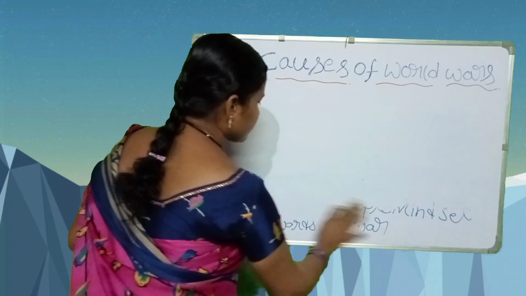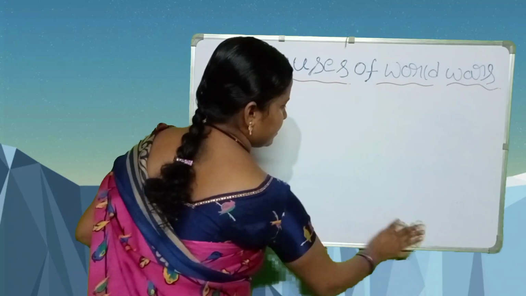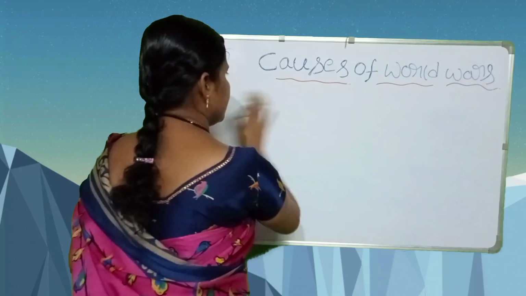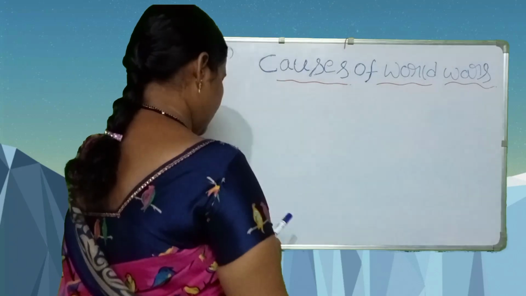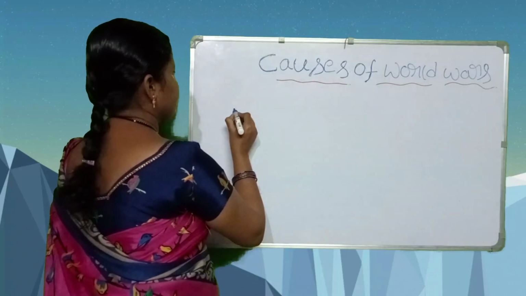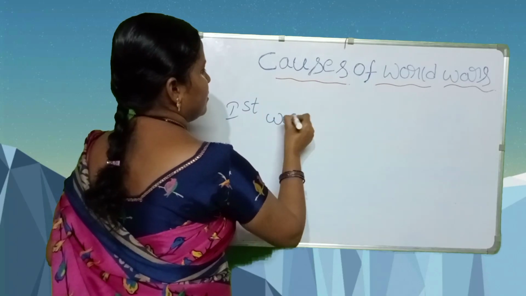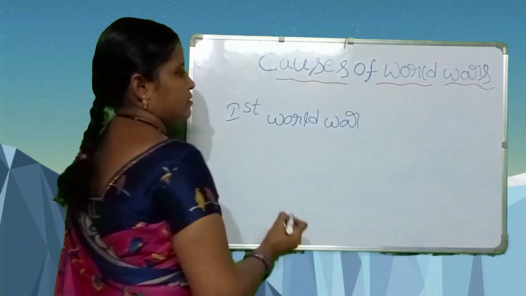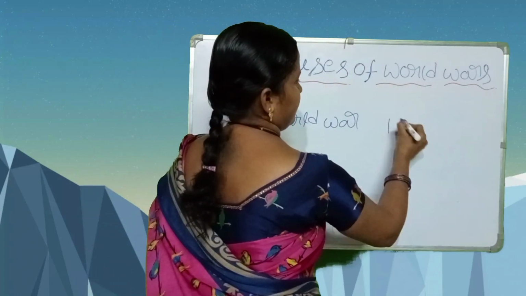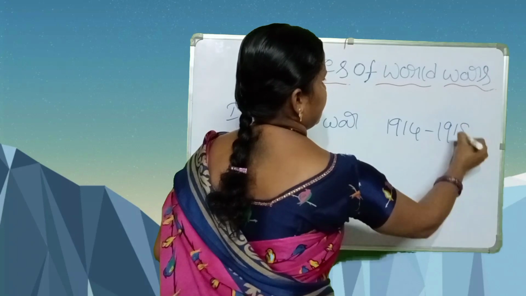Students, let us see the immediate provocations or immediate causes of the world wars. First, we see the First World War. The First World War period is 1914 to 1918.